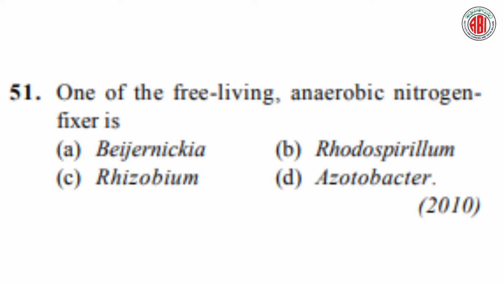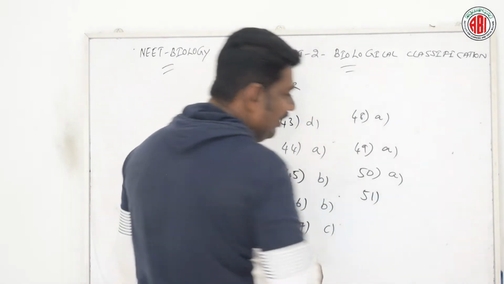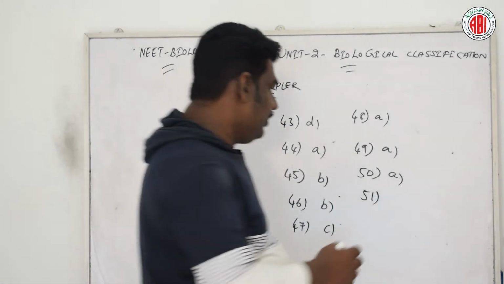One of the free living anaerobic nitrogen fixers is, here are four options given: Beijerinckia, Rhodospirillum, Rhizobium, Acidobacter. Let us see the right answer for this question. According to question number 51, the right answer is option B.